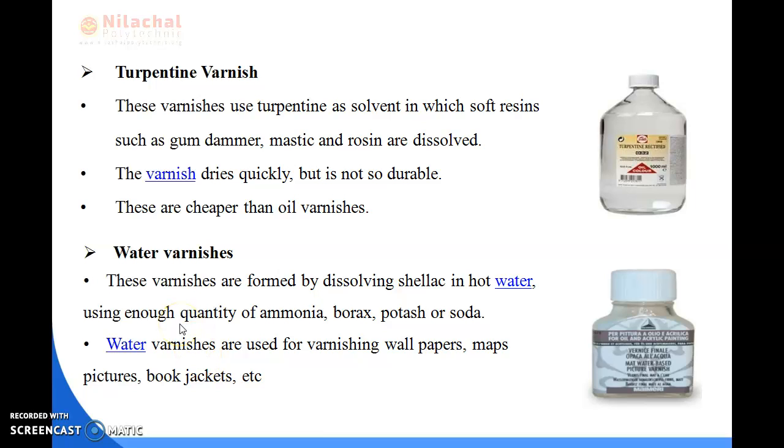Good morning everyone. So today we'll be discussing turpentine varnish and the water varnishes.